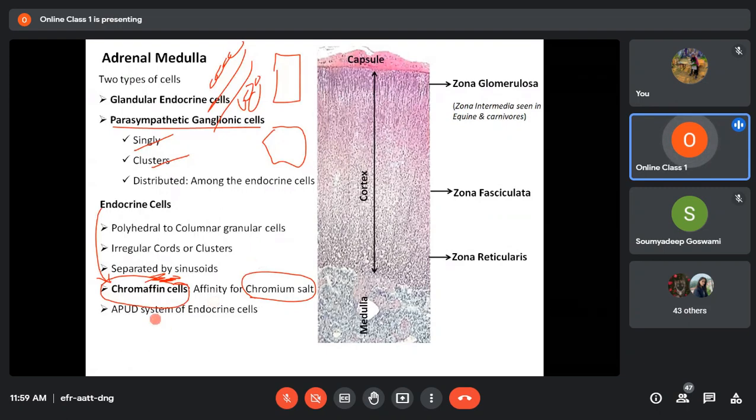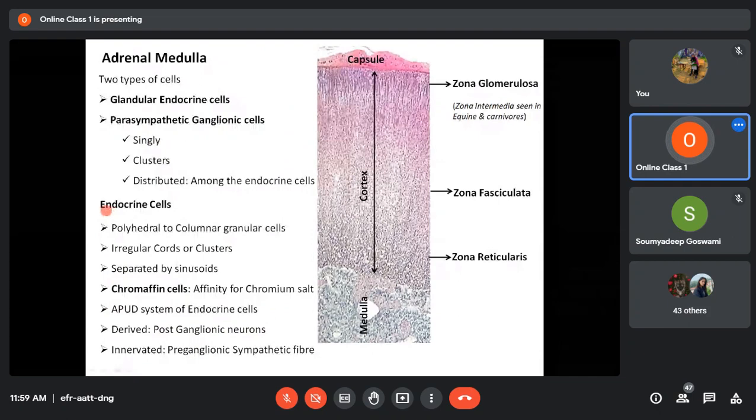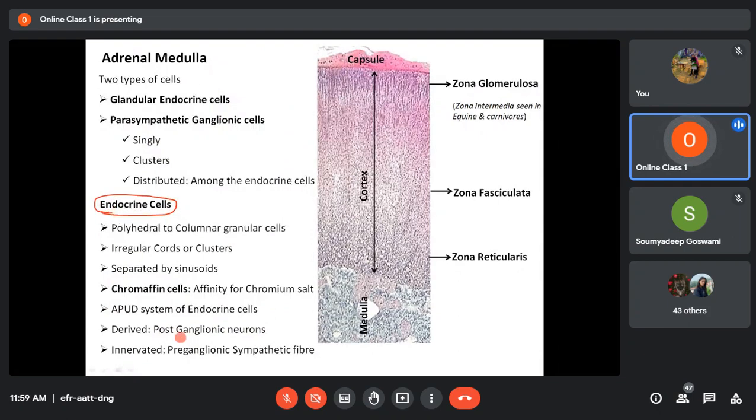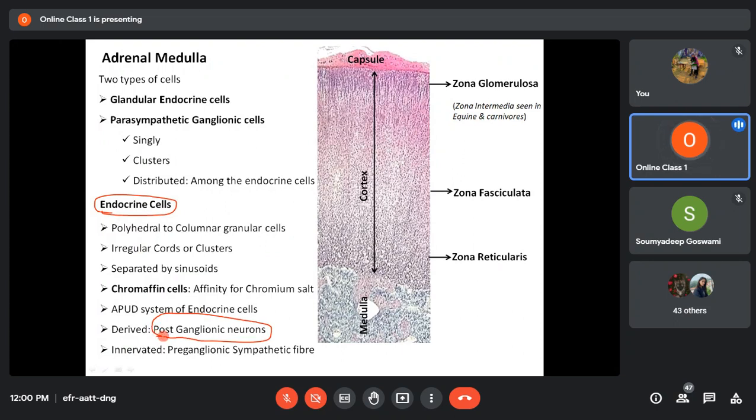Again, these chromaffin cells are a part of the APUD system of endocrine cells. That means they have the ability to take up amine precursors and decarboxylate them to form amines. Now, as I told, these glandular endocrine cells are a type of neuron. So these cells are derived from postganglionic neurons. Just remember they are derived from some type of neuron. That much is sufficient, and they are also innervated by preganglionic sympathetic fibers.